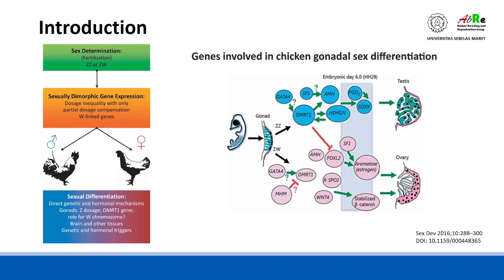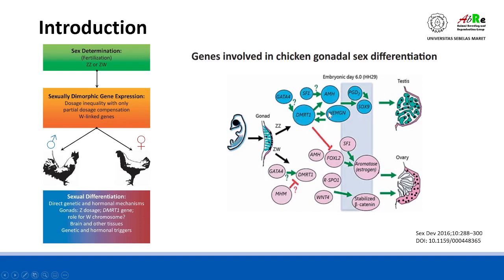in chicken there are two sex chromosomes, Z and W, and these determine the sex in chicken. The gene involved in chicken gonadal sex determination, for male, which has double Z as the sex chromosome, is DMRT1. This DMRT1 expression will